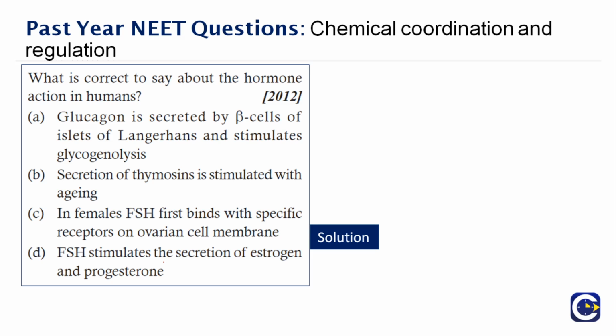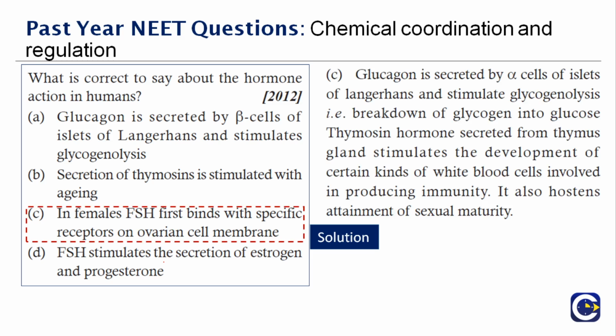Thymosin hormone secreted by the thymus gland stimulates the development of certain kinds of white blood cells involved in producing immunity. It also hastens the attainment of sexual maturity. Therefore, the one which is right here is option C.